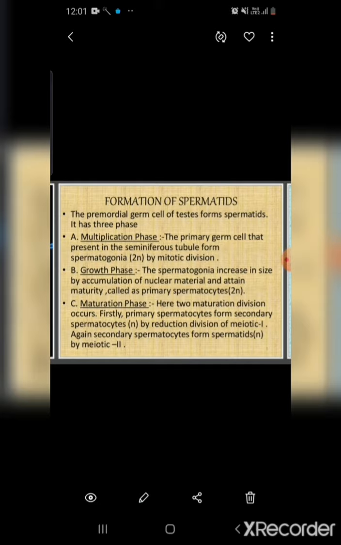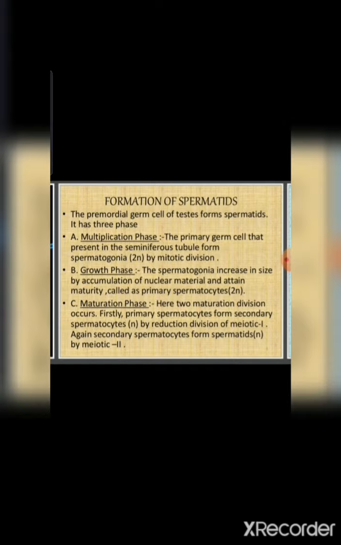the primordial germ cells are present in the germinal epithelium of the seminiferous tubule. These primordial germ cells are the precursors of the sperm mother cell. So from the primordial germ cell in the germinal epithelium of the seminiferous tubule, the spermatogonia or the sperm mother cell forms. The diploid 2n spermatogonia form from the sperm mother cell.